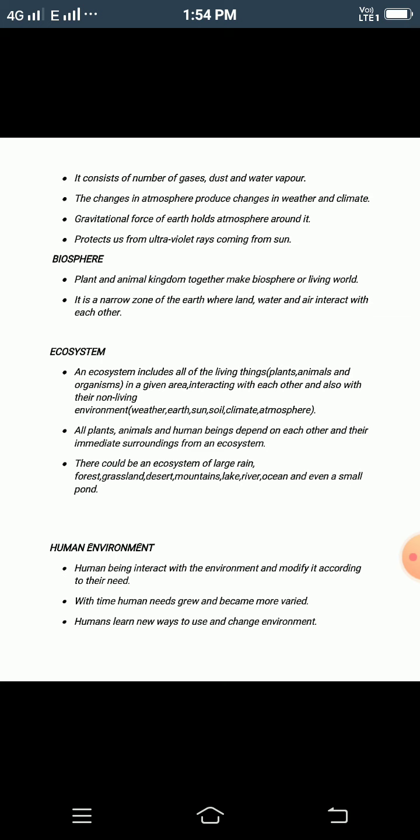They interact with the environment in the presence of weather, earth, sun, soil, climate and atmosphere, and depend on each other.